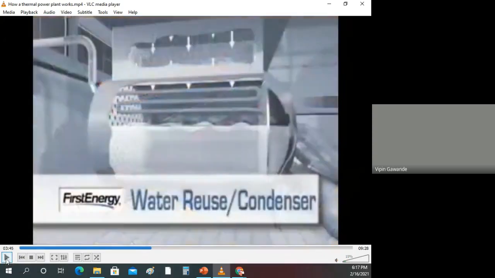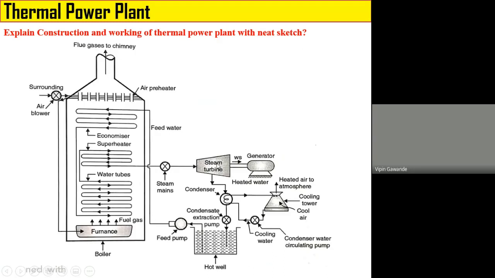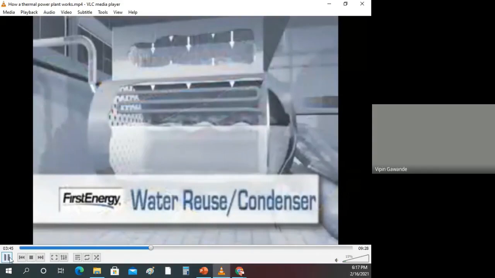Okay. Then after doing the work in the steam turbine, the steam comes out of the steam turbine and then enters into the condenser. Now what happens in the condenser? We will see that one. So now this is the condenser.